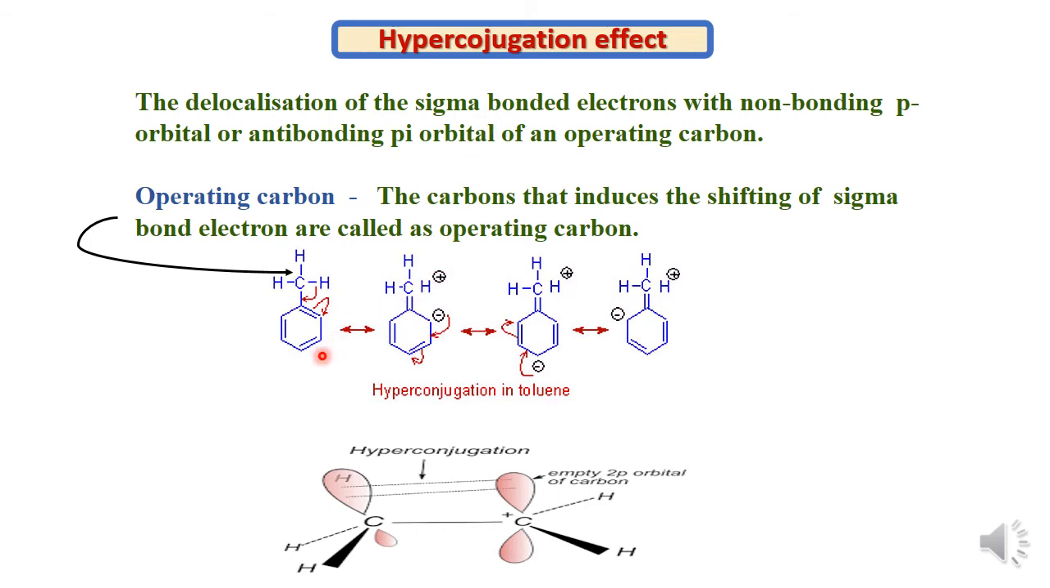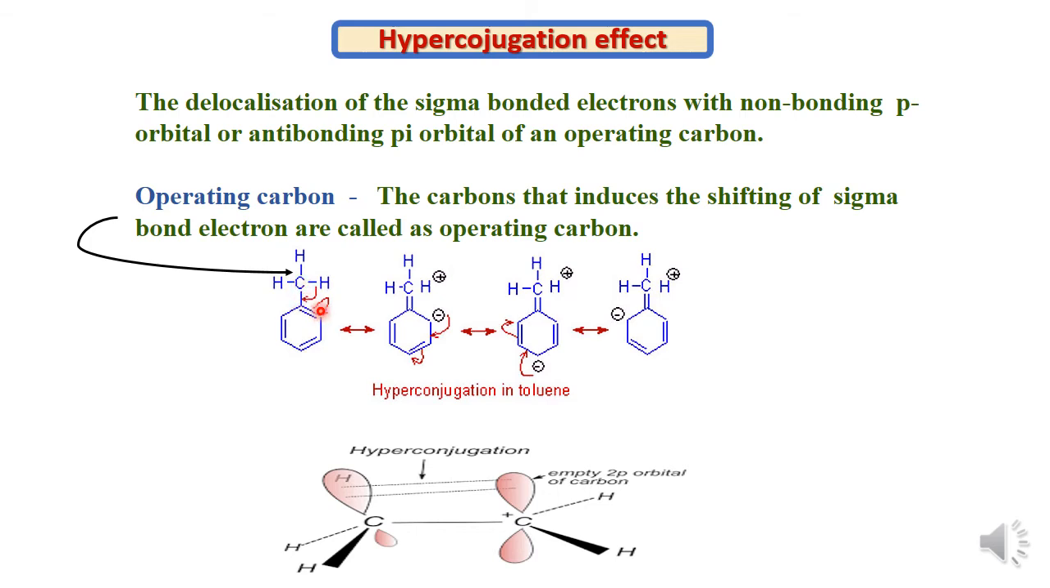To explain the hyperconjugation effect, we have taken the example of this compound, that is toluene. In toluene, the methyl group is directly attached to the benzene ring. Now in case of the methyl group, we know that there are three CH bonds. So this one, and this one. In this way, three CH bonds are present in the methyl group, and this methyl group is directly attached